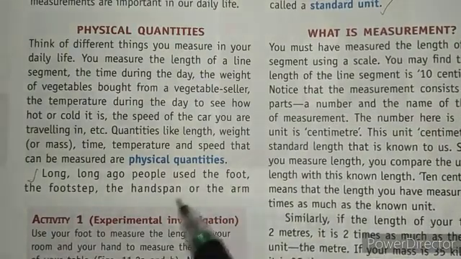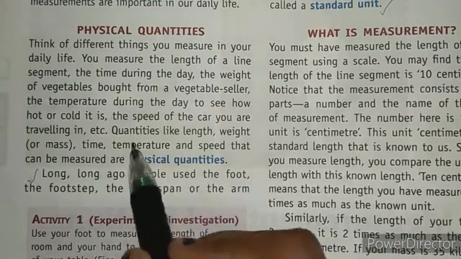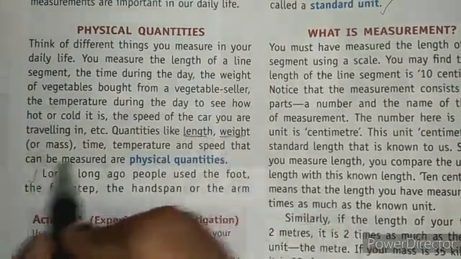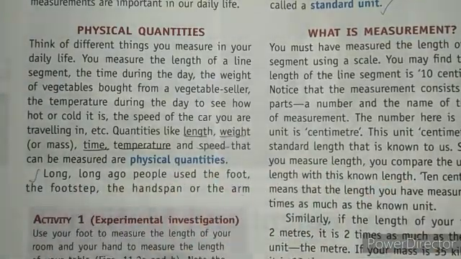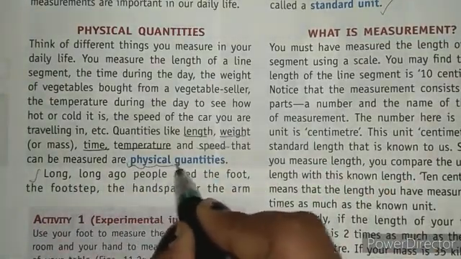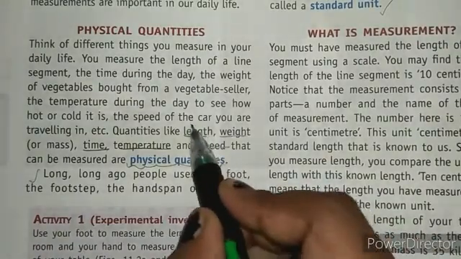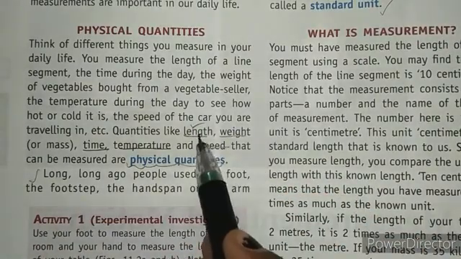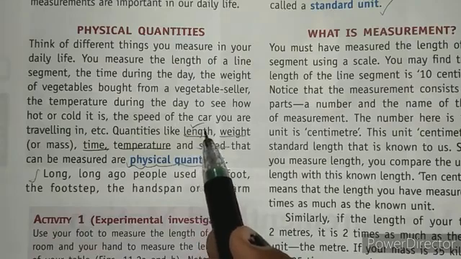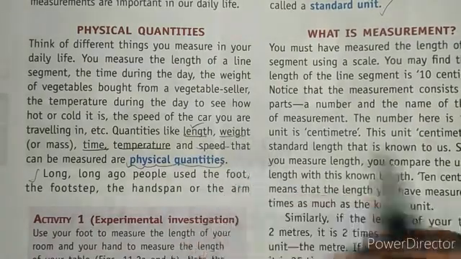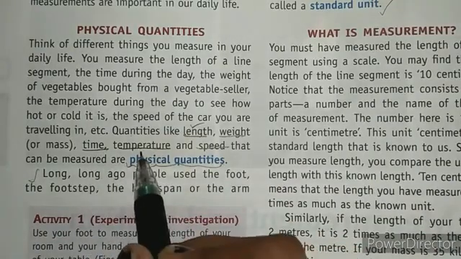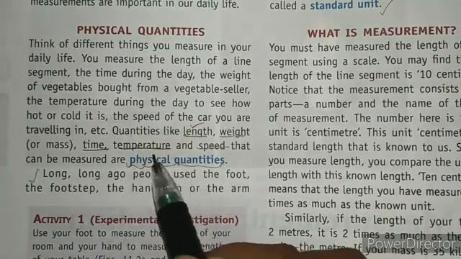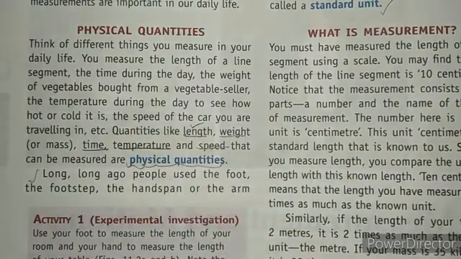Here are the physical quantities: length, weight, time, temperature, and speed. So all these things can be measured, and these are known as physical quantities. For example, length is measured in meters, weight in kilograms, time in seconds, minutes, hours, temperature in Fahrenheit or Celsius, and speed in distance per hour.